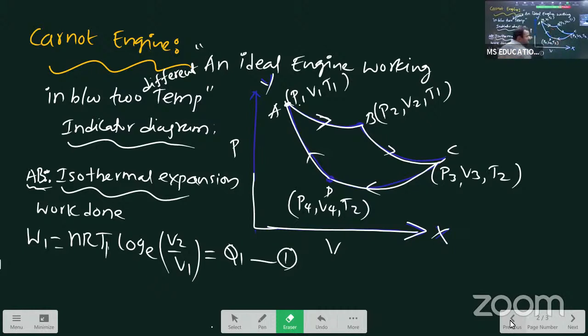Because of this arrow mark, see, two arrow marks here going forward, two arrow marks here coming reverse. Because this is a cyclic process, closed loop meaning. Next, DA.